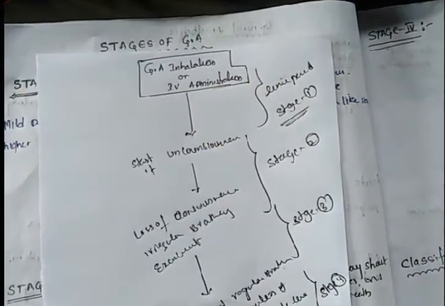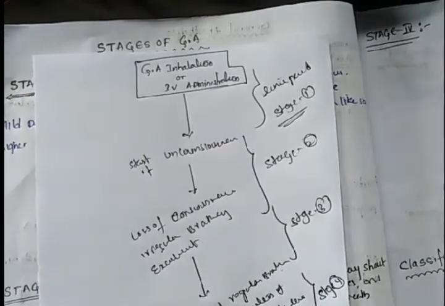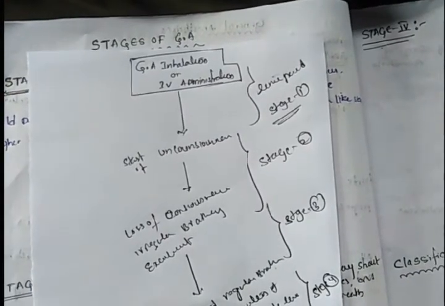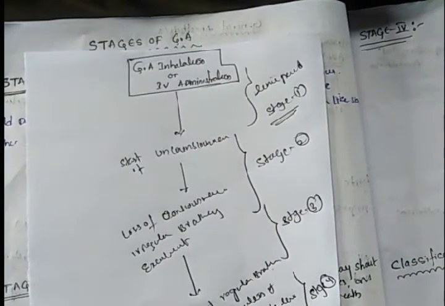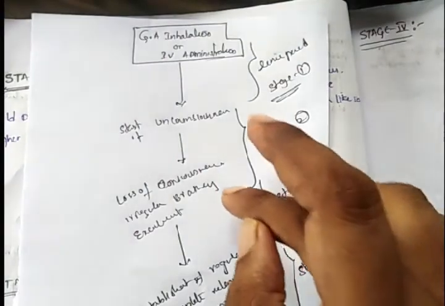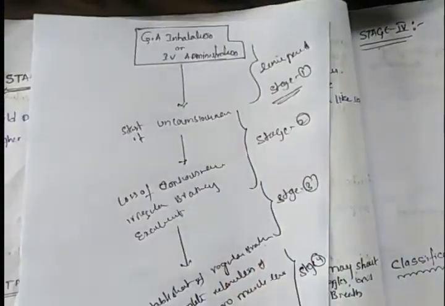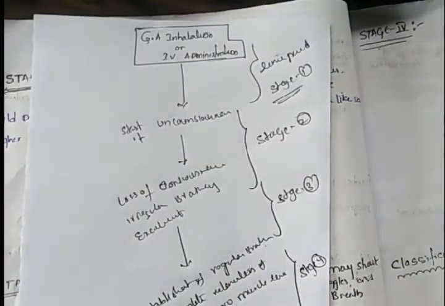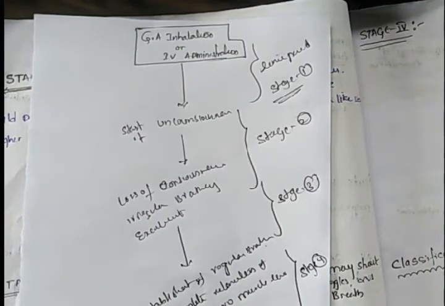After stage 2, after some time, there is a re-establishment where regular breathing occurs with complete relaxation of all reflexes and no muscle tone. This time period, from this phase to this stage, is called stage 3. At this stage only, surgeries are generally carried out.